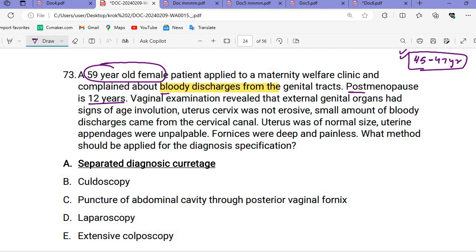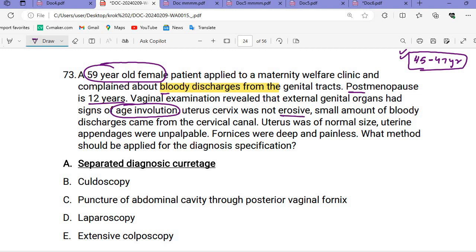Post-menopausal 12 years, vaginal examination revealed the external genital organs had signs of age involution. As age increases, age involution begins. The external parts will be wrinkled, the atrophy will be there. As the age goes further, the uterus, the cervix, all the vaginal parts, all these external genital parts will undergo atrophy.